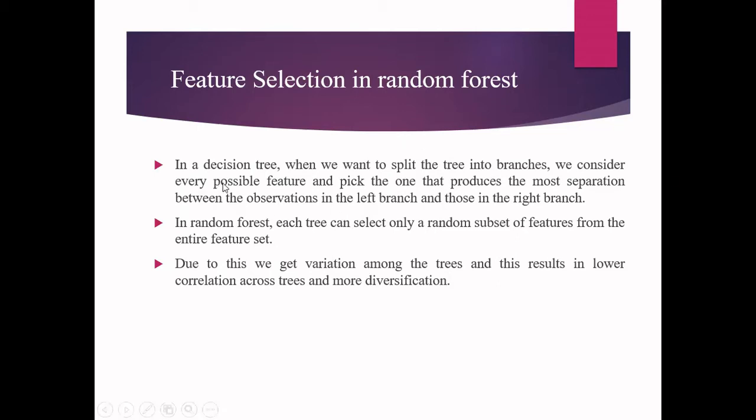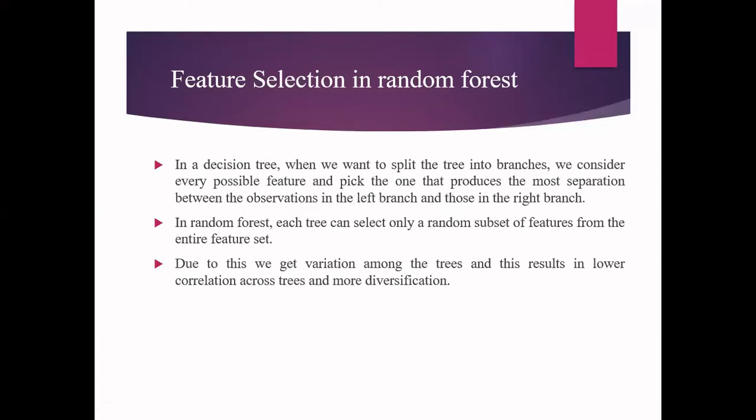So in a decision tree, when we split the tree into 2 different branches, we consider every possible feature and then we pick the one that produces the most separation between the observations in the left branch as well as in the right branch. That is done based upon the parameters entropy and information gain. Now in random forest, it's not that we are going to select all the features during the initial stage.